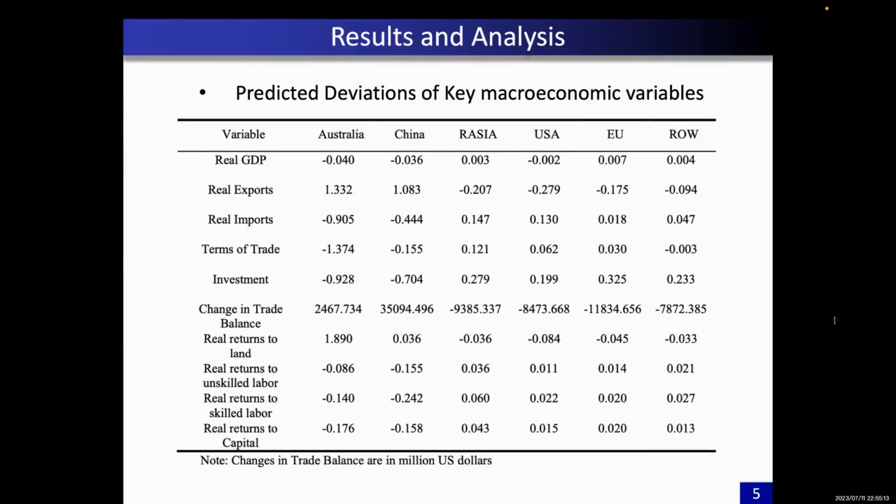When we look at the investment, we can see that both Australia and China might experience a drop in investment. We all know that the trade balance is mainly driven by the difference between saving and investment. As a result, the trade balance of both China and Australia is likely to increase, while in other regions, the investment might increase. So the trade balance in those areas would be negatively impacted.